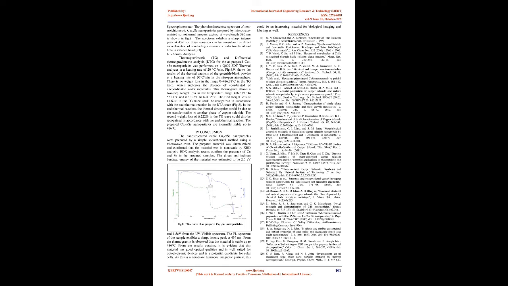UV-Vis absorption spectroscopy analysis. The optical absorption spectrum of the S-prepared non-stoichiometric Cu2-xSe nanoparticles was analyzed using a Varian 5000 UV-Vis-NIR spectrophotometer in the wavelength range of 200 to 900 nanometers and is shown in figure 5a. In the semiconductors 3, the peak in the visible region is due to the recombination of holes resulting from photon emission with charge ionization in inherent deficiencies. Maximum absorption is observed in the ultraviolet and infrared regions. The diffuse reflectance spectrum is shown in figure 5b, which shows a sharp reflectance around 583 nanometers.